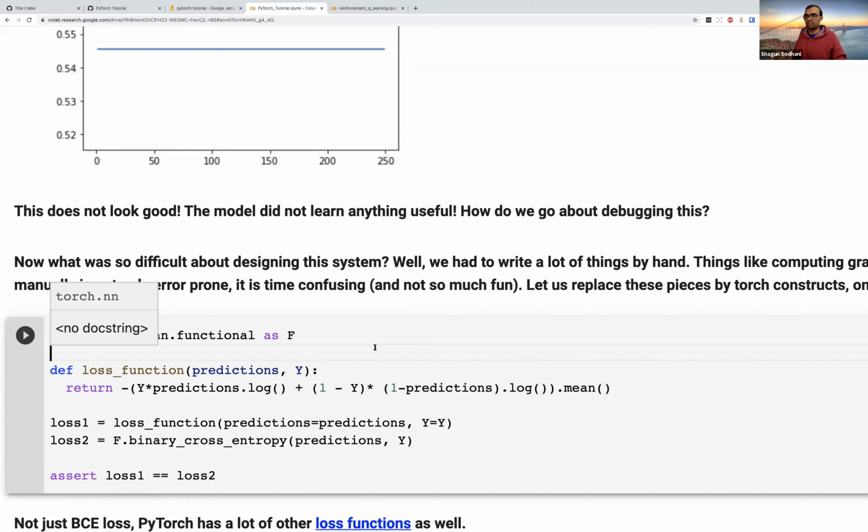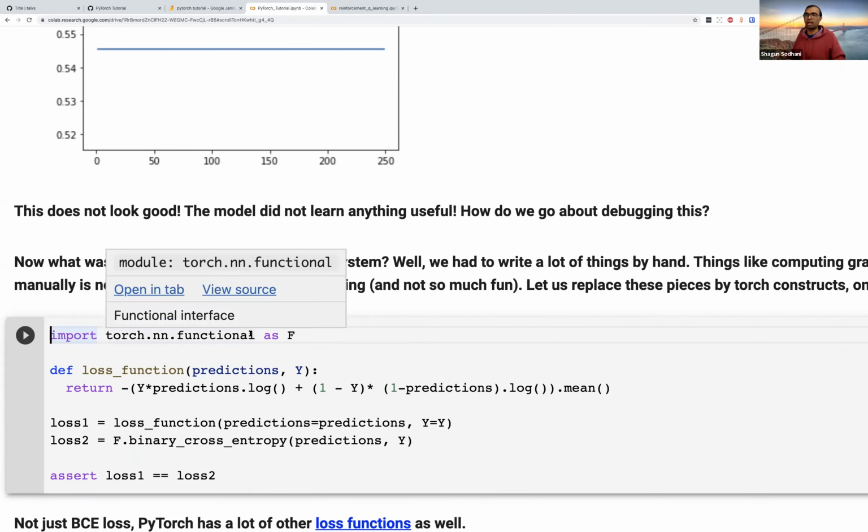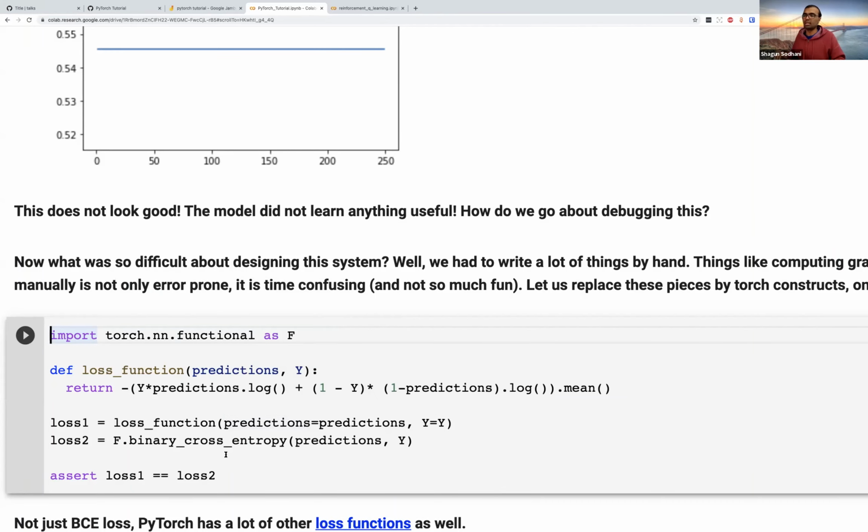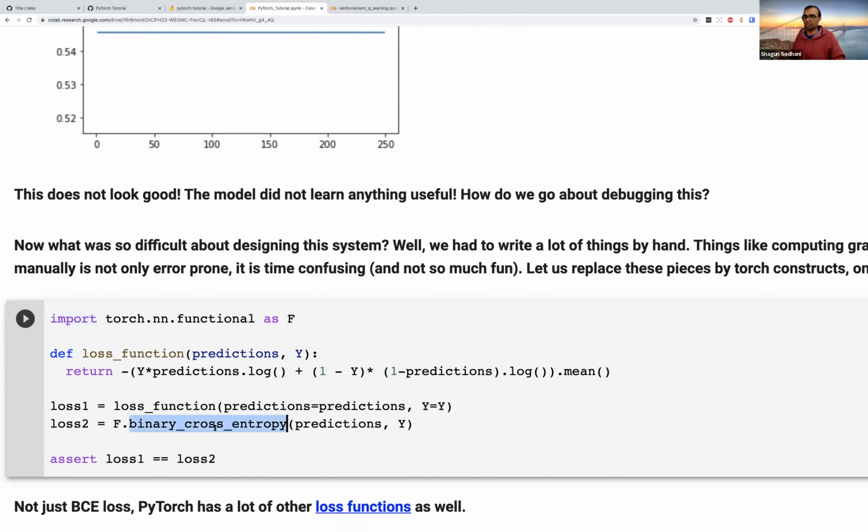Yeah, so this is what the F stands for. So we mentioned earlier that Torch has this library called torch.nn, which has neural network constructs or useful building blocks for neural networks. torch.nn has this module called functional. Think of functional as a collection of useful functions. So functional has a function called binary cross entropy, which would compute the binary cross entropy for you instead of you having to write it.